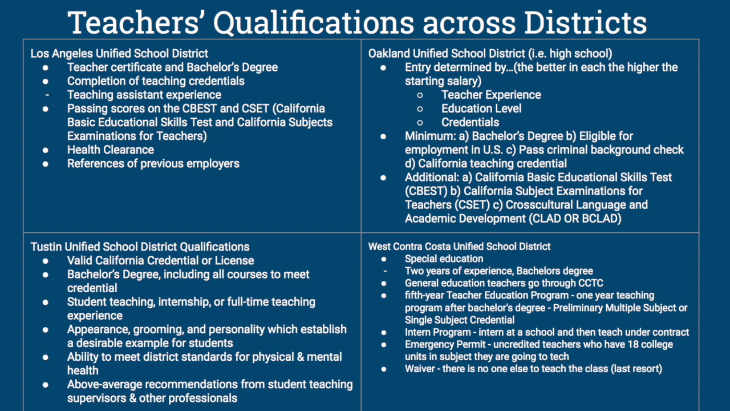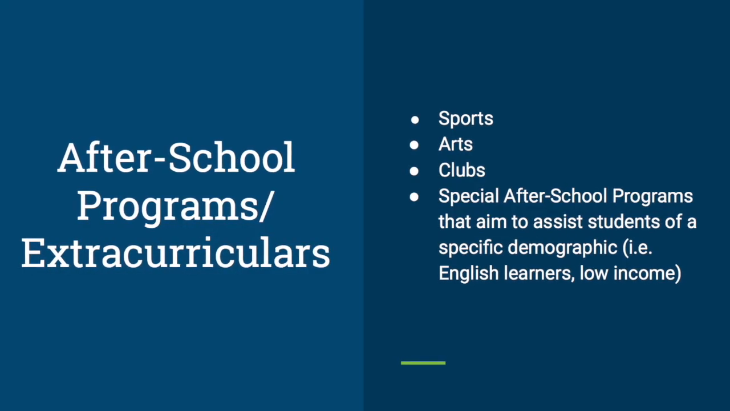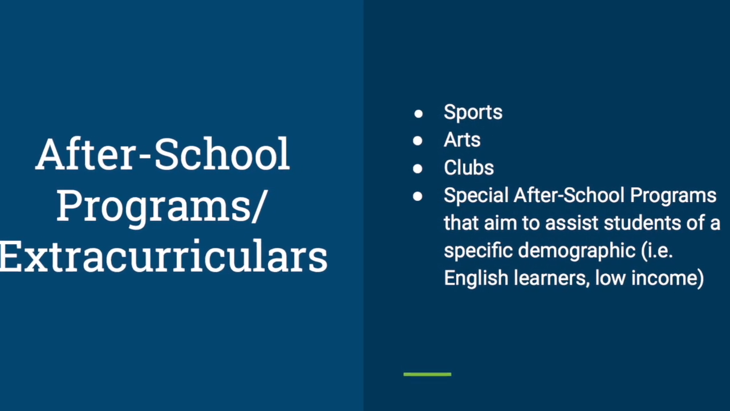In Tustin Unified School District, they needed to have a valid California credential or license authorizing service in grade levels and areas assigned. They need to have a bachelor's degree, including all courses to meet credential requirements. They need to have some sort of experience, so an internship or full-time teaching experience. And they need to have personal qualities, so they need to meet district standards for physical and mental health and have above average recommendations from student teaching supervisors and other professionals who have observed the characteristics, scholastic attainment, and classroom performance of that teacher.